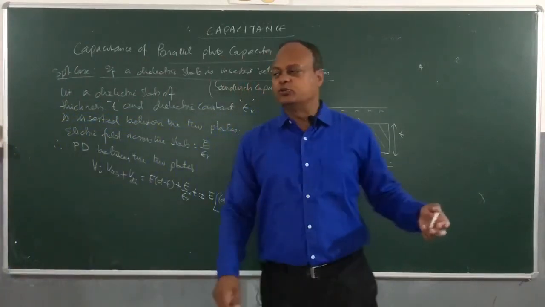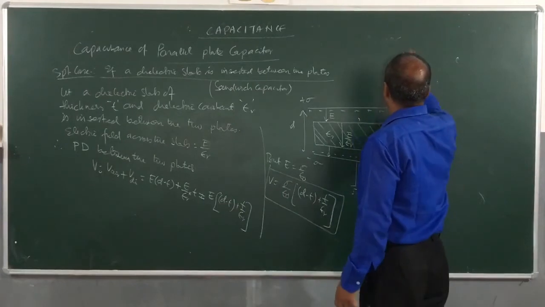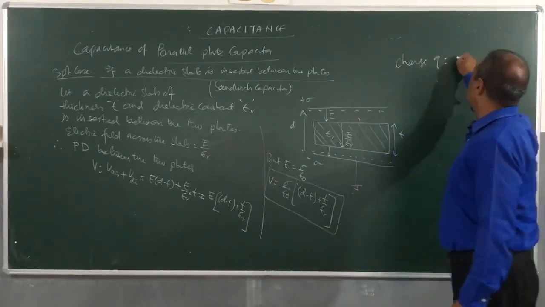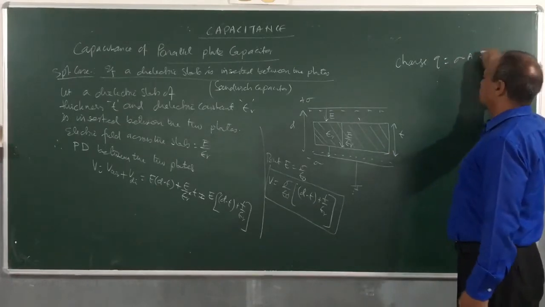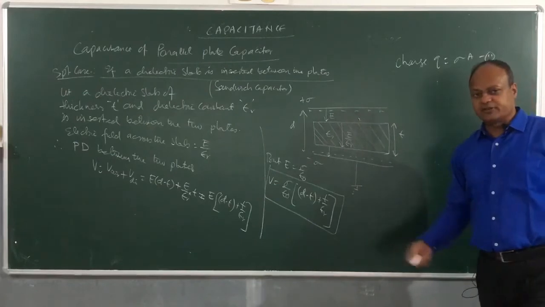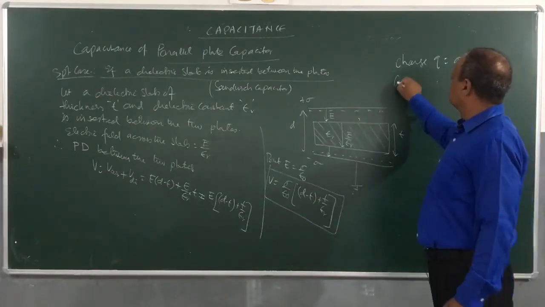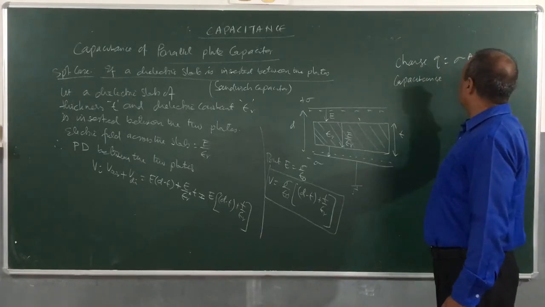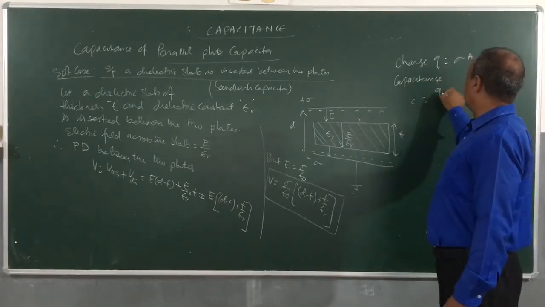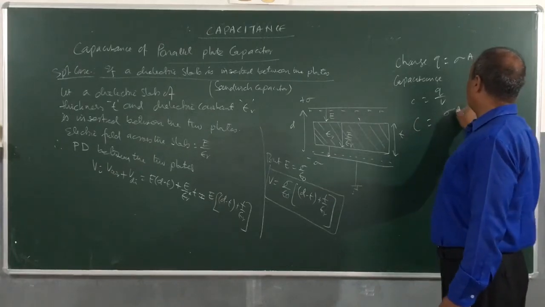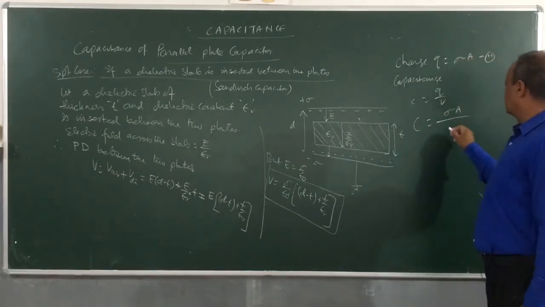And now charge Q is equal to sigma into A. We already know this. So if you know the charge and the potential difference, then I'll calculate the capacitance. C is equal to Q by V. So C will be sigma into A, and V how much you got?